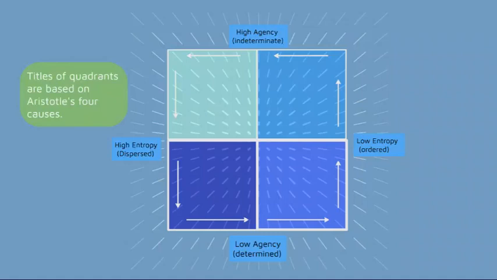The titles that I chose for each of the quadrants are based on Aristotle's four causes. I found that they seem to line up well with the explanation that Aristotle gives of the four causes of existence, of things that exist. So the first quadrant is material determinism, the second is formal determinism, the third is efficient indeterminism, and the fourth quadrant is transcendent indeterminism.